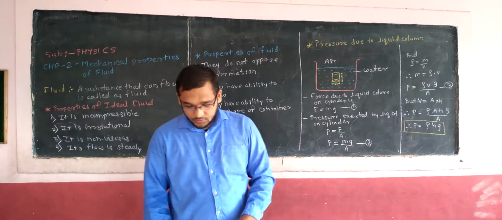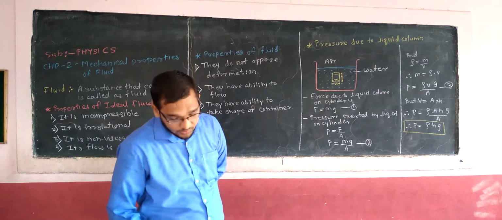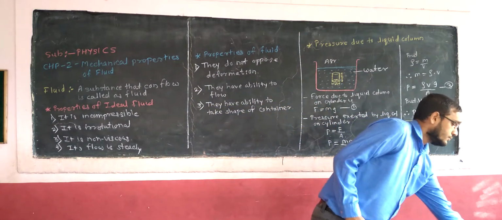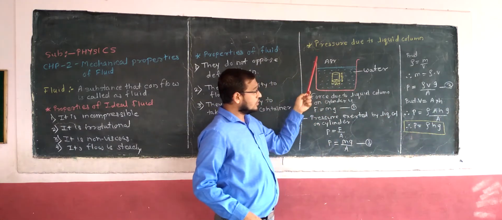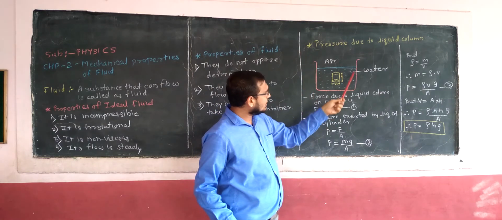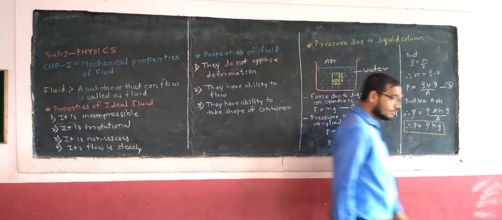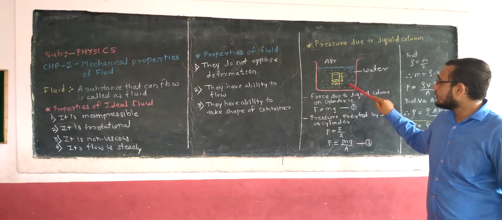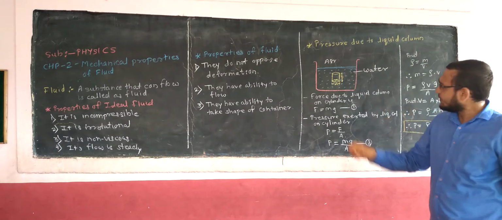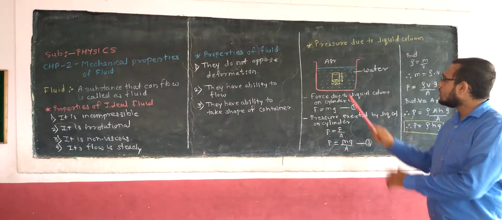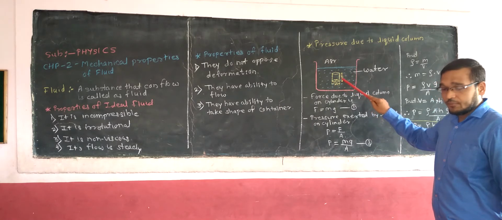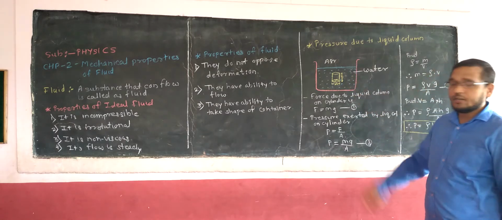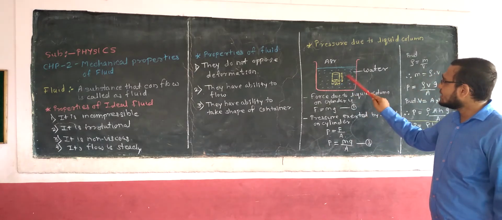Now, the next point which we are studying is pressure due to a liquid column. Consider this is a beaker or vessel containing water, and I have one solid cylinder which I have just poured inside it. The solid cylinder has a cross-section area A and height H. It is inside the water.